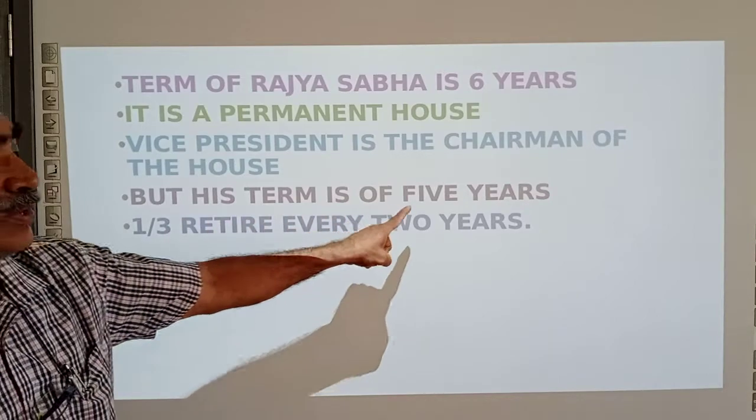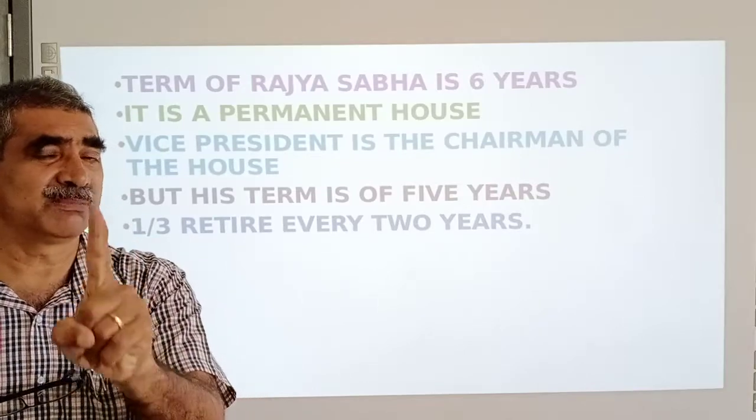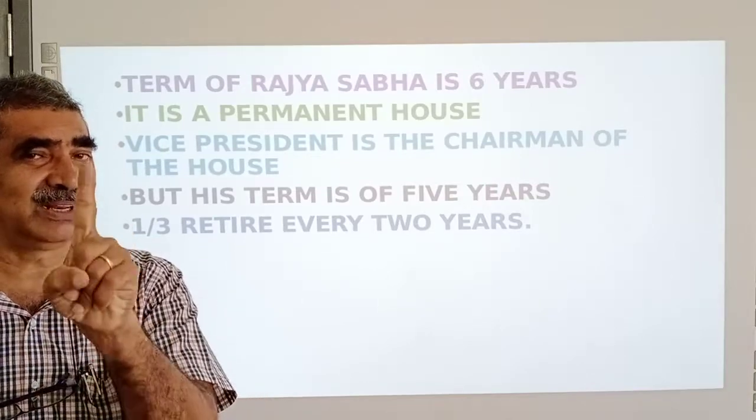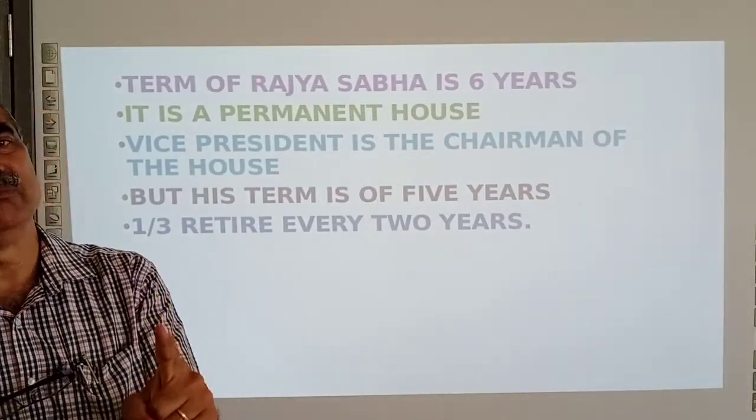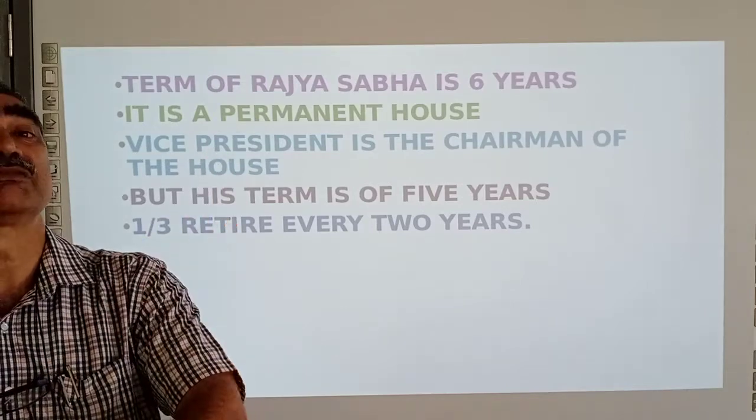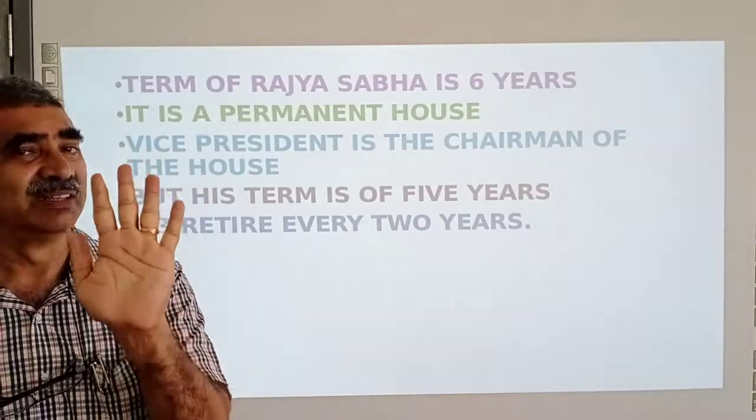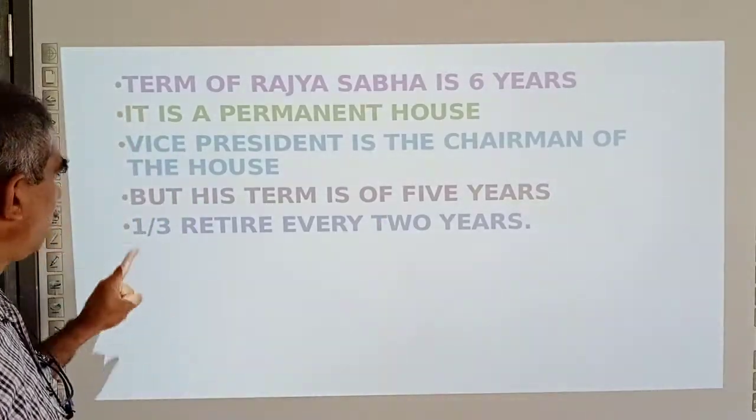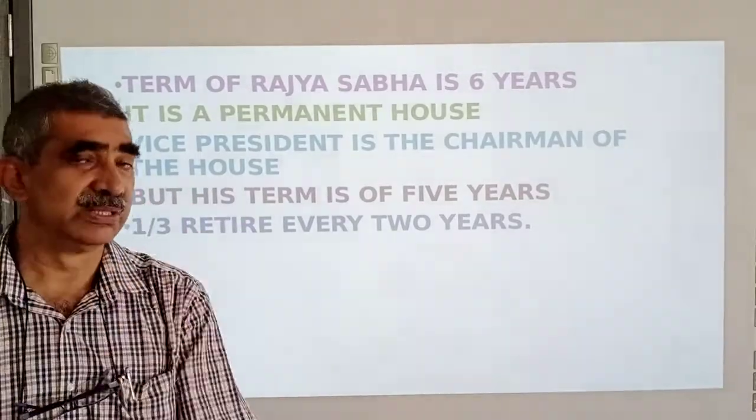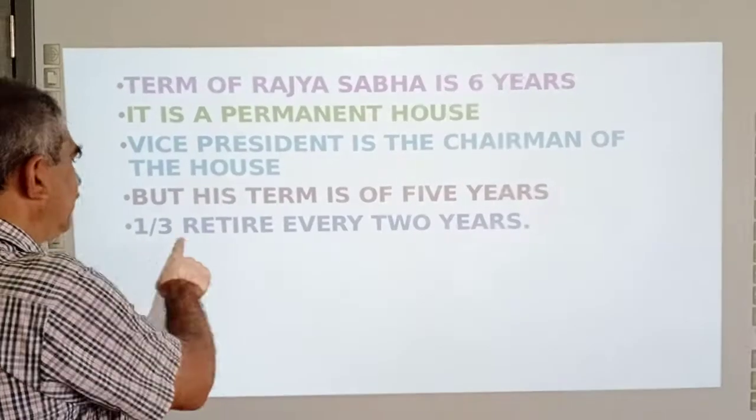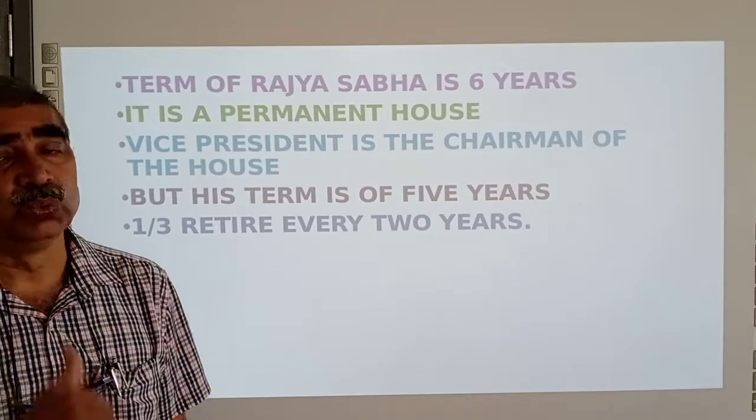The Vice President's term is 5 years. He is elected for 5 years, and he is the chairman of Rajya Sabha, but he cannot continue 6 years. Only the other MPs of Rajya Sabha have 6 years. The Vice President has only 5 years. 1/3 of the members retire every 2 years. In the next slide, I have explained it. 1/3 of the total members retire every 2 years.